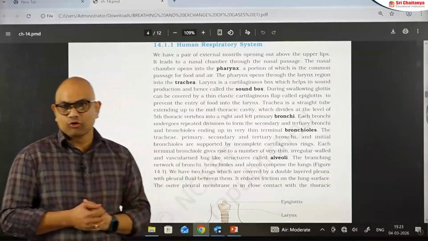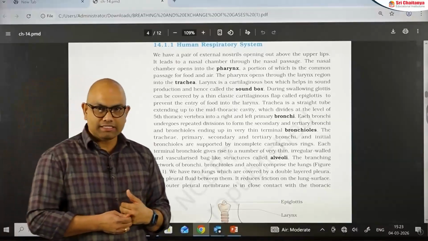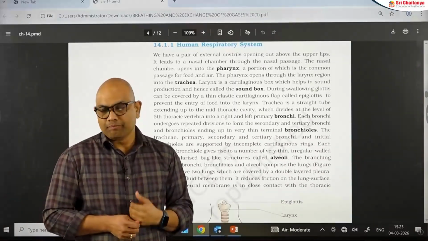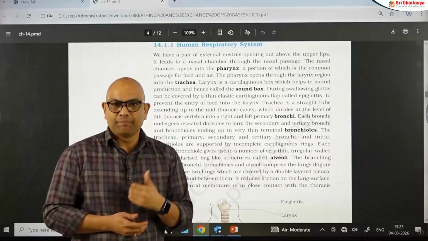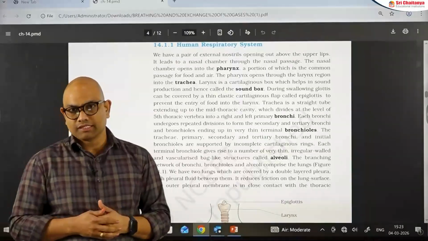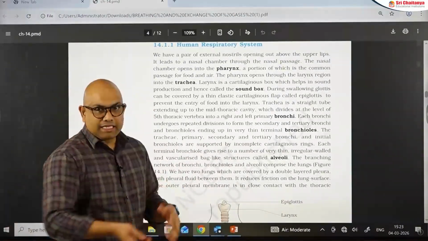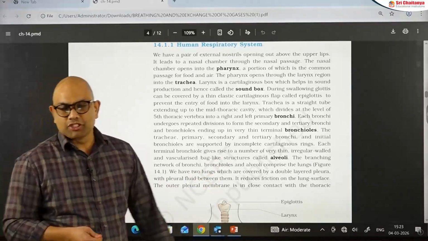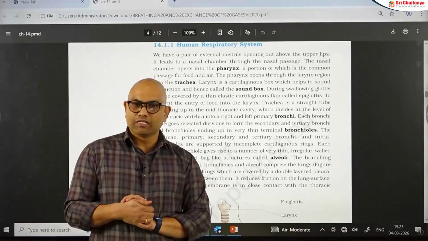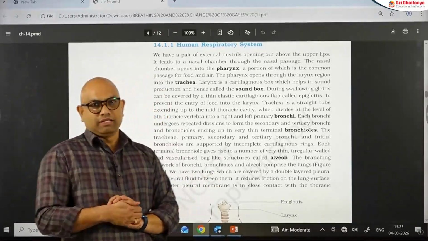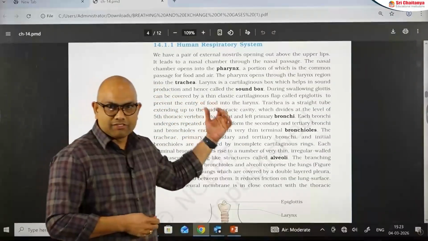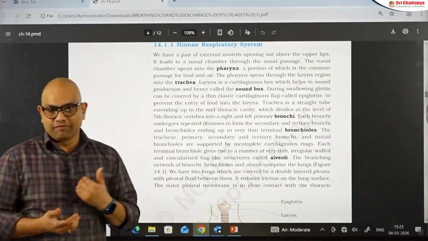At the junction, there is an opening called glottis. Glottis is covered by a lid made up of cartilage known as epiglottis. Epiglottis closes the glottis at the time of swallowing of food. Regarding the larynx, it is the voice box, which is made up of cartilage. It is involved in the production of sound. Then the larynx continues as the trachea, which is said to be the windpipe.